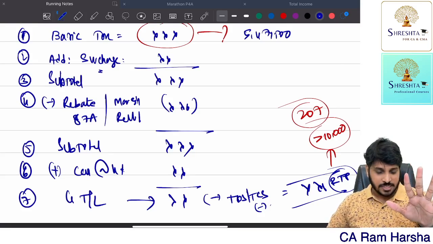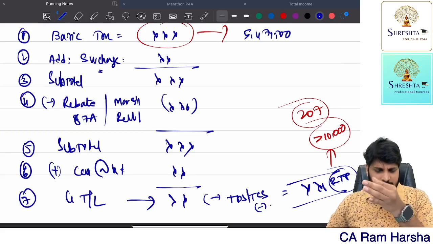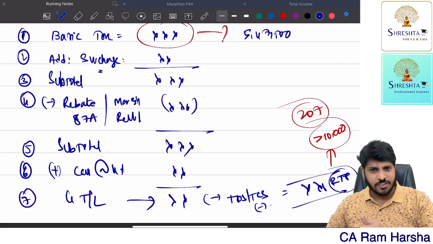Anyhow, regarding the individual's surcharge, there is one confusion among students. I will clarify it separately. Getting it? Once I finish this, I will clarify.